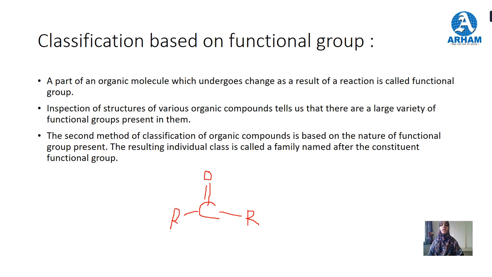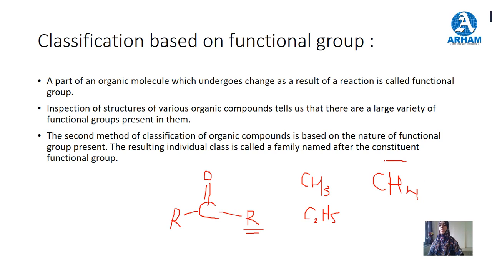R is an alkyl group. R represents the alkyl group. Alkyl group means methyl CH3, ethyl C2H5, or propyl. Methyl, ethyl, propyl. Methyl comes from methane. Methane is CH4.